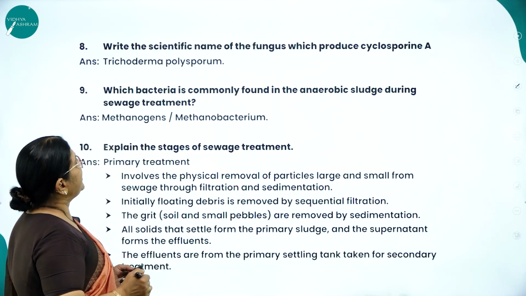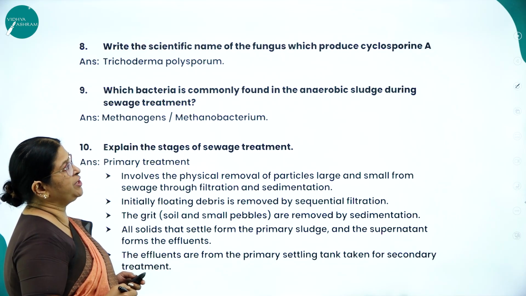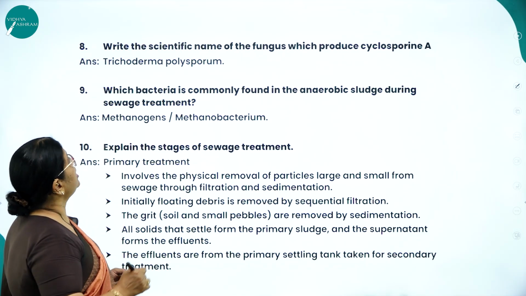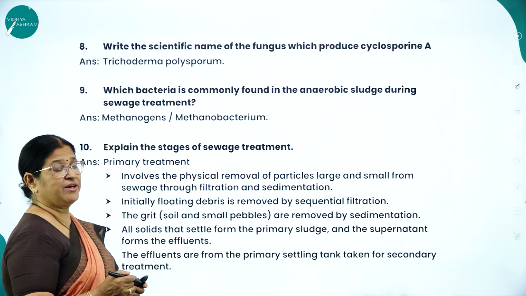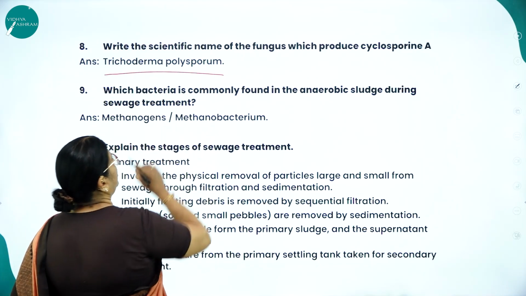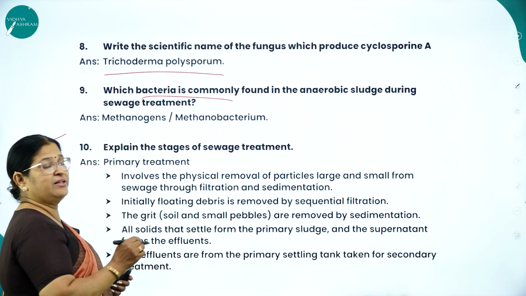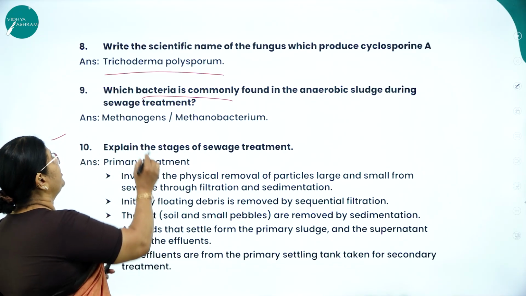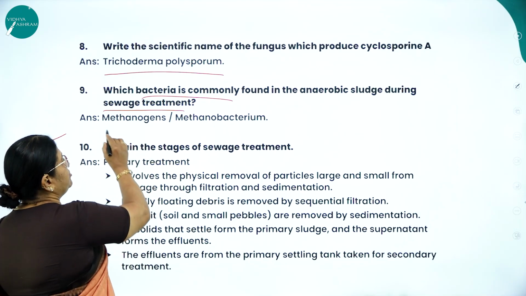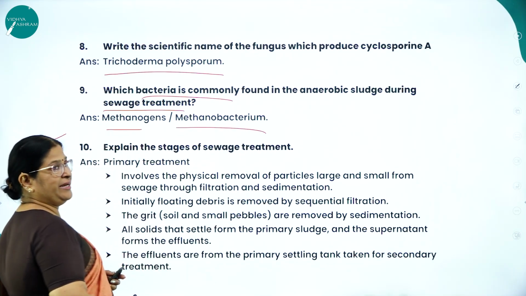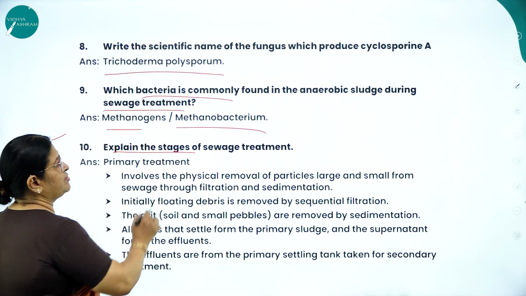Next, write the scientific name of the fungus which produces cyclosporin A. Now, cyclosporin A is produced by a fungus called Trichoderma polysporum. Next, which bacteria is commonly found in the anaerobic sludge during sewage treatment? Methanogens or Methanobacterium. Explain the stages of sewage treatment.